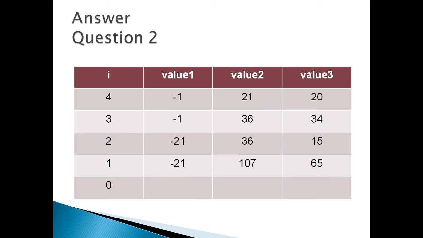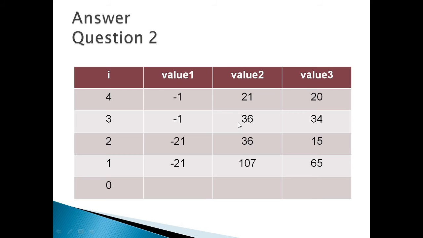So 65 minus negative 42 will get 107, so we change value 2 to 107. We get the last line as 1, negative 21, 107 and 65. Then I is updated to 0, and the loop will stop because I must be greater than 0. When I is equal to 0, it will stop the loop and this will be your answer. Okay, that's it for question 2.